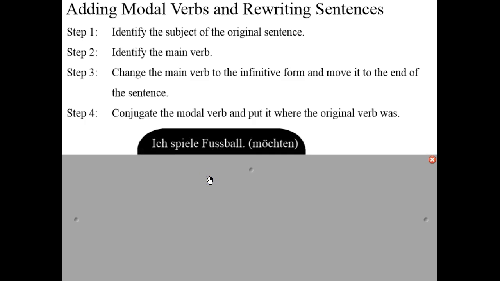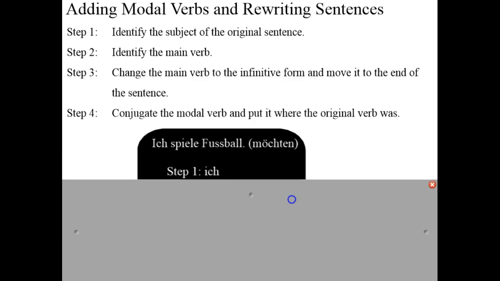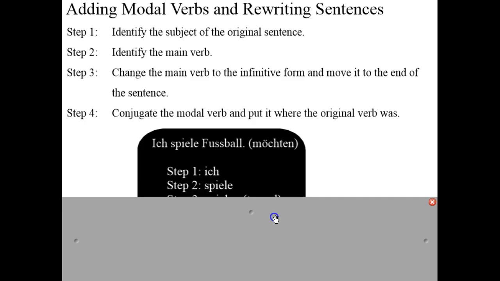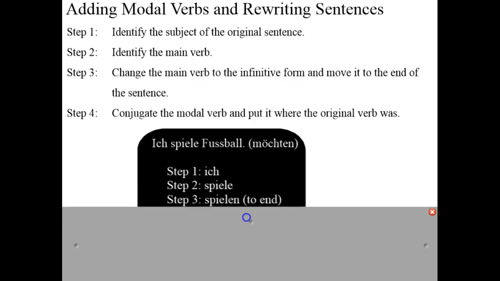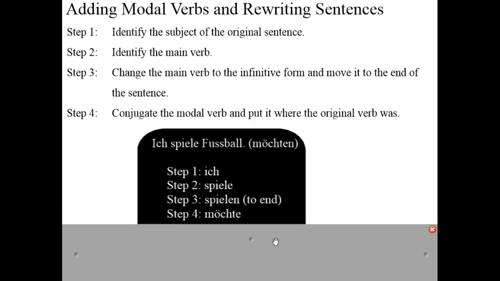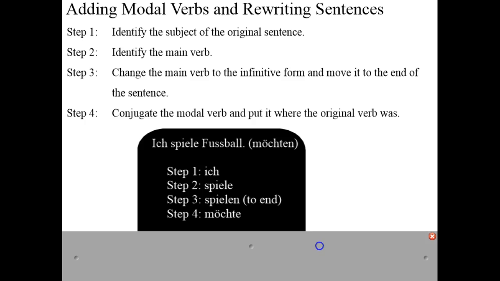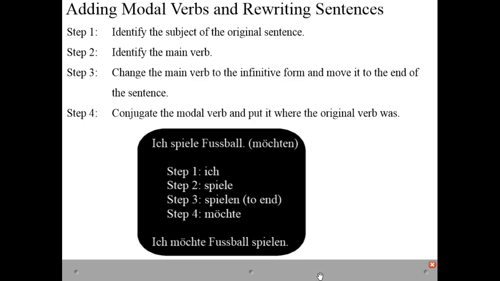Looking at the sentence, Ich spiele Fußball, I play soccer, let's change that using the modal verb möchten, would like to. In step 1, I identify the subject as ich. In step 2, I identify the main verb spiele. In step 3, I change spiele to the infinitive form spielen and I move that to the end of the sentence. And in step 4, I conjugate the verb in parentheses möchten to the ich form, möchte, and my new sentence would be Ich möchte Fußball spielen. I would like to play soccer.